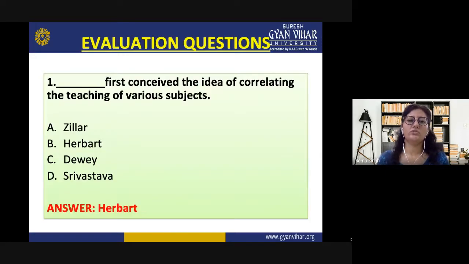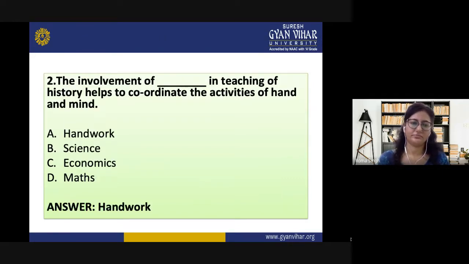Now we will move on to our next part, that is the evaluation questions. Question number 1 is, dash first conceived the idea of correlating the teaching of various subjects. The options are Giller, Herbert, Dewey, and Srivastava. And the answer is Herbert. He was the one who said that knowledge is one. It should be treated as whole.